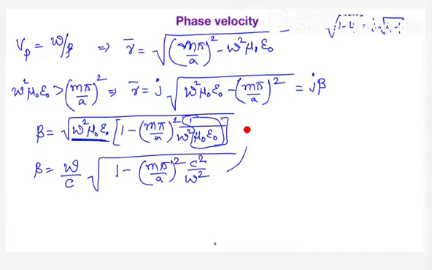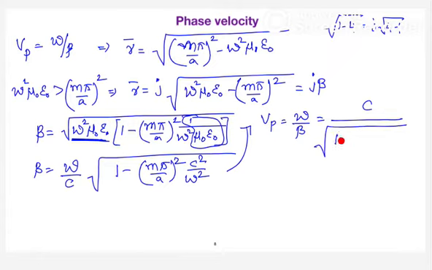So from this, what is the phase velocity? The phase velocity is equal to omega by beta. So what you are going to get? C divided by root over 1 minus (m pi c divided by a omega) whole square.